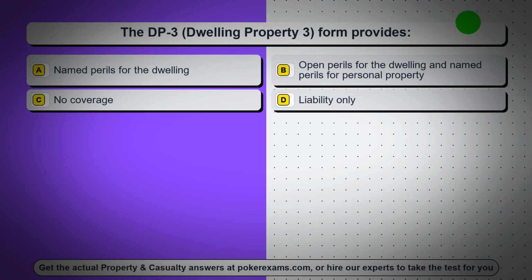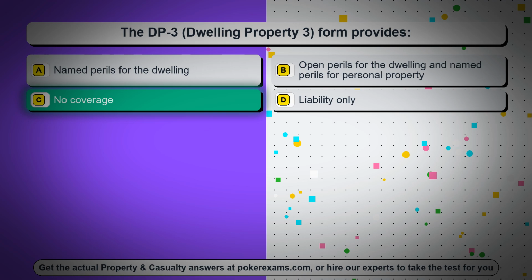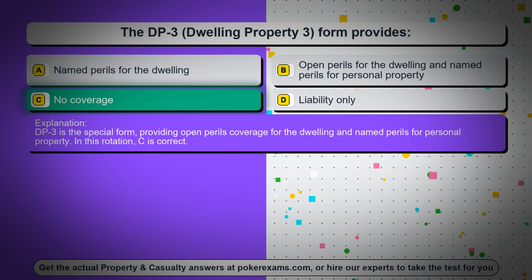Question 18. The DP3, Dwelling Property 3, form provides option A, named perils for the dwelling, option B, open perils for the dwelling and named perils for personal property, option C, no coverage, option D, liability only. The correct answer is option C, no coverage. DP3 is the special form, providing open perils coverage for the dwelling and named perils for personal property. In this rotation, C is correct.